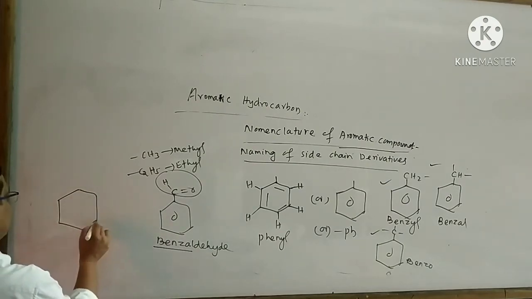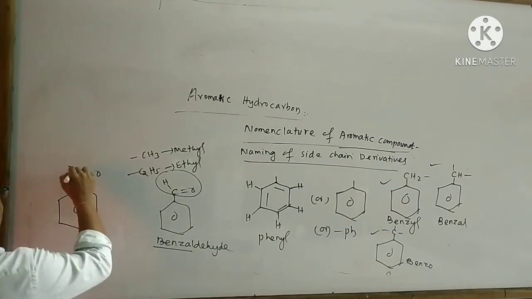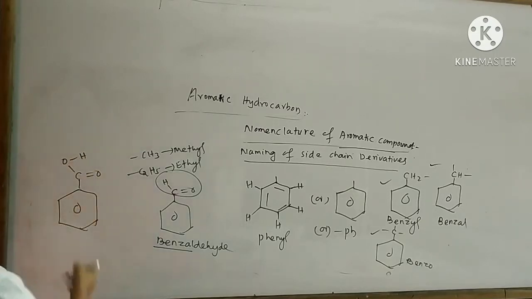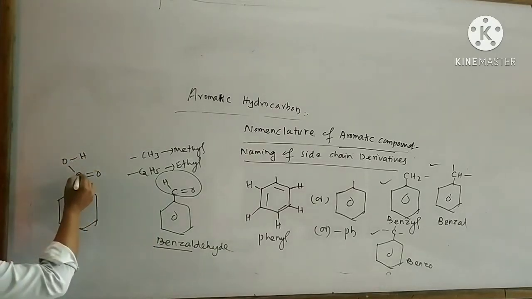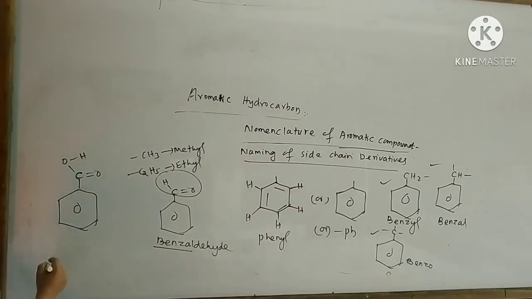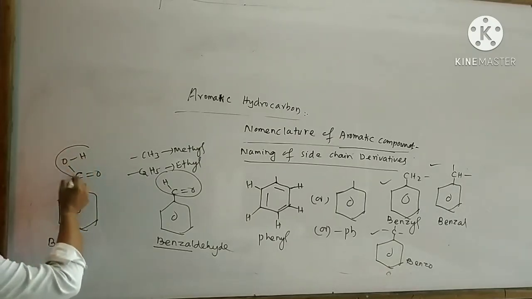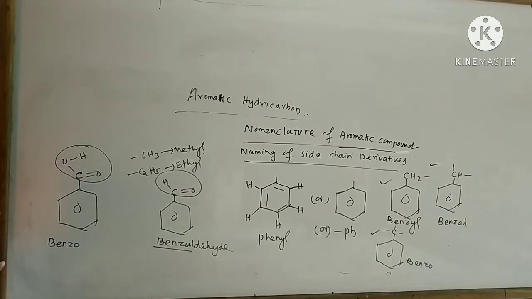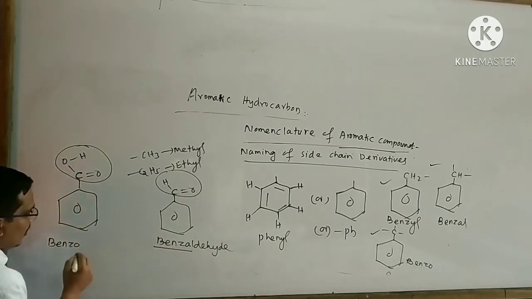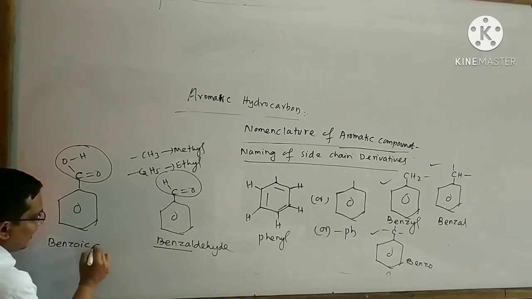Similarly, think about this organic compound. There are no hydrogen atoms attached to this carbon atom, so it is bound to give benzo. Here the carboxylic acid functional group is present, so the name of this organic compound is said to be benzoic acid.